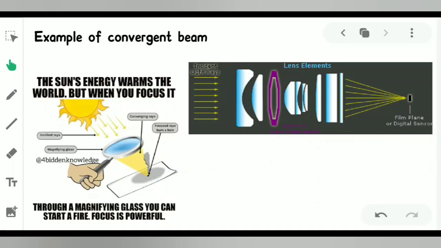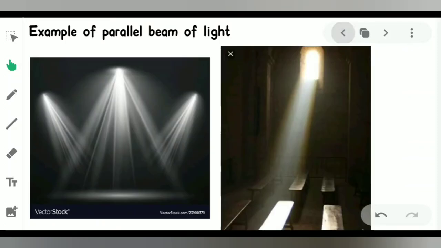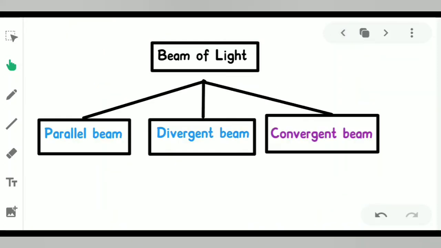So I hope all of you understood the different kinds of beams of light: the parallel beam of light, second, the divergent beam of light, and the convergent beam of light. So I give you some work: draw at least two examples of each, parallel beam of light, divergent beam of light, and convergent beam of light.